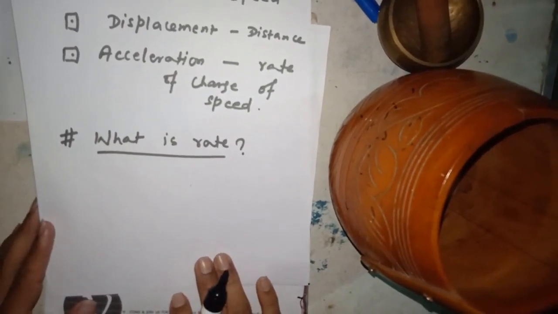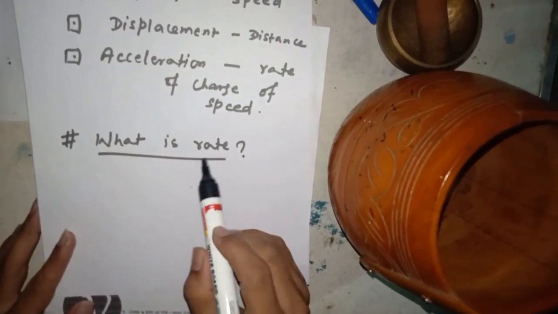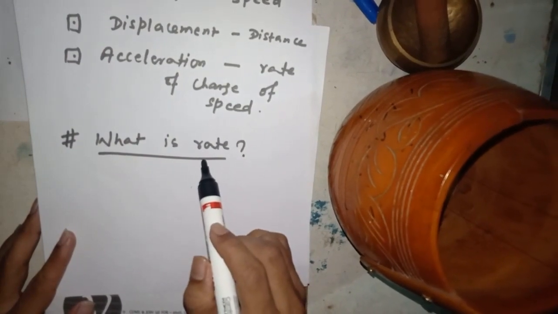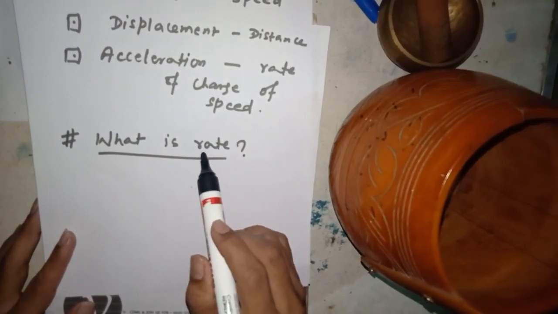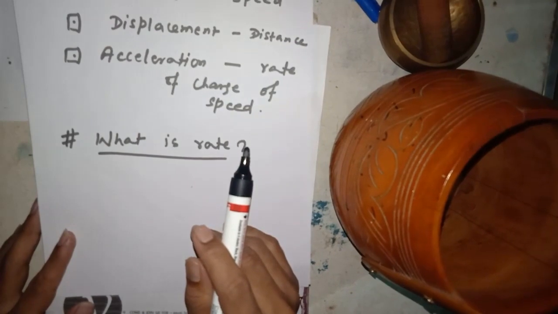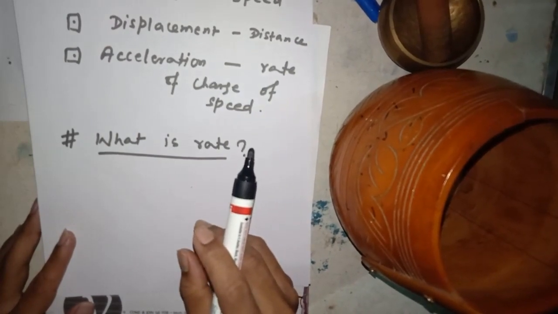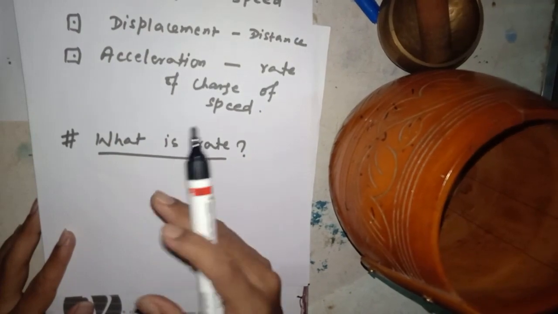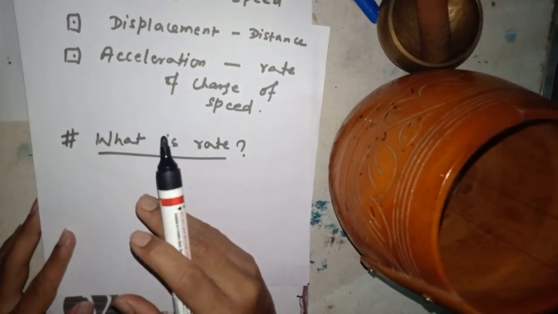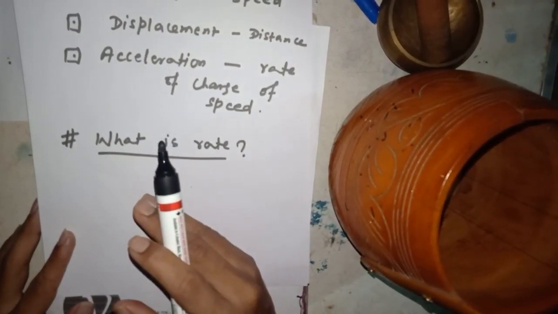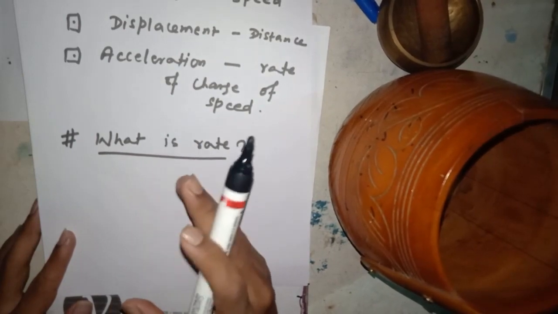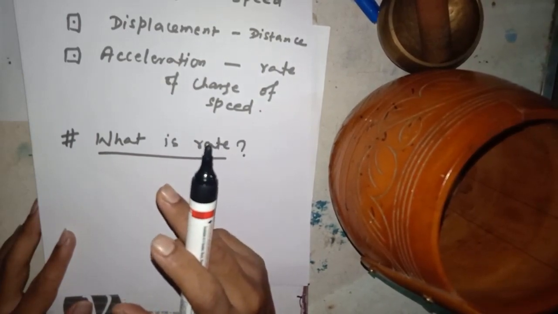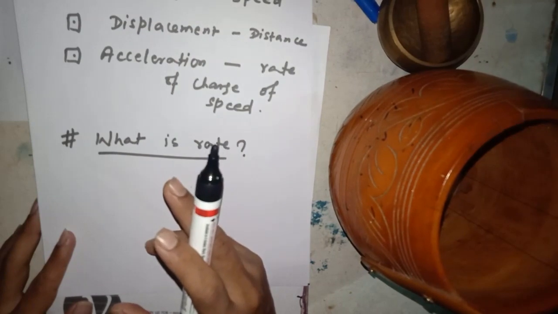First of all, I remind you about what rate is in physics. As in your daily life, rate means how much quantity you get in 1 kg. Or you want to buy some pens and the shopkeeper says 10 rupees per packet.